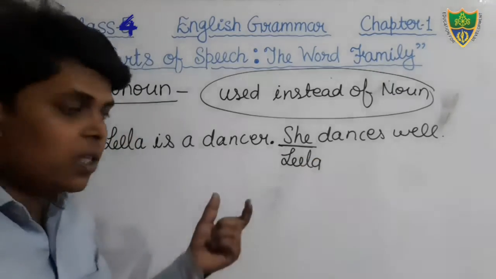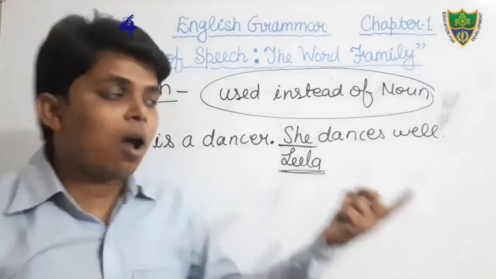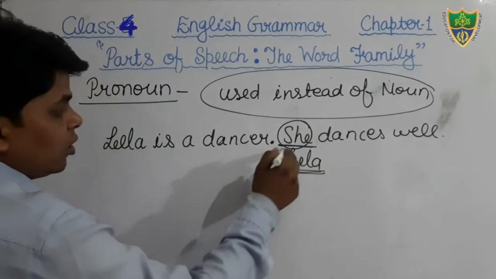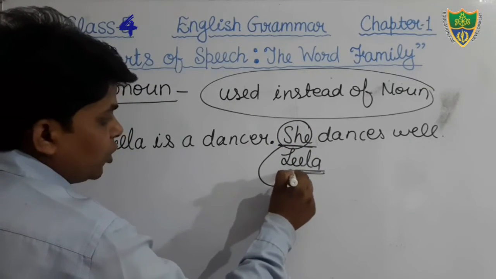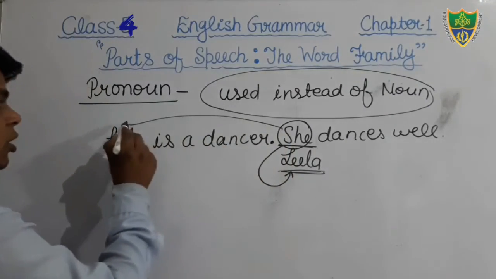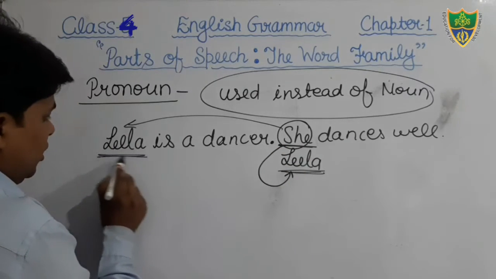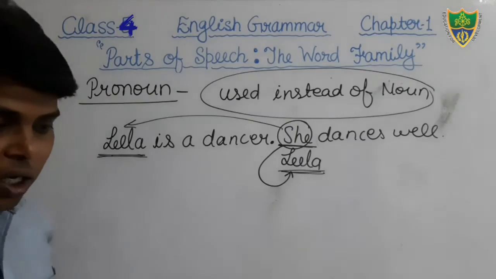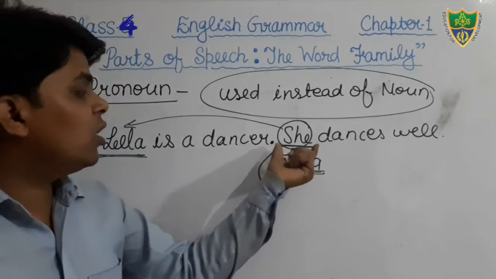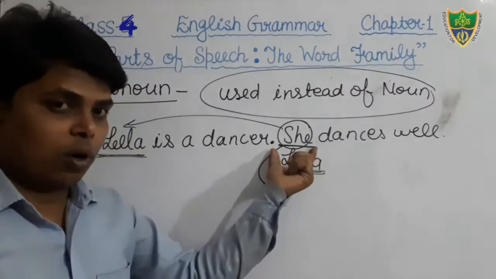But to avoid the repetition of the name, to avoid the repetition of noun, we use pronoun. Here the word she refers to Leela. Who is she here? Leela is she. So you can see that here the word she is used at the place of Leela. Therefore, that is pronoun.